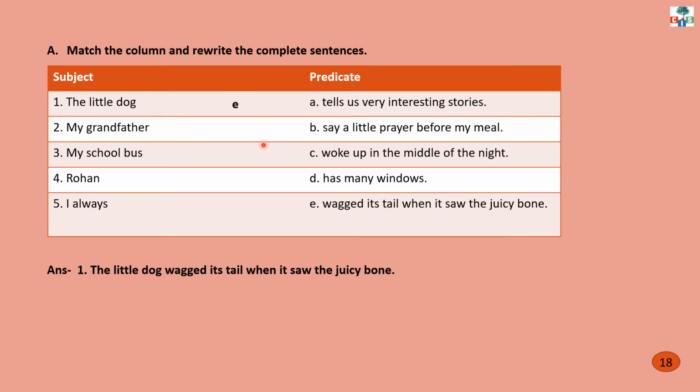So like this you have to write E in front of the little dog and you have to join subject and predicate to frame a complete sentence. And you have to write the answer like this. The little dog wagged its tail when it saw the juicy bone. So like this, do the other matching and write the answer like this.